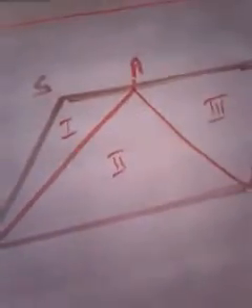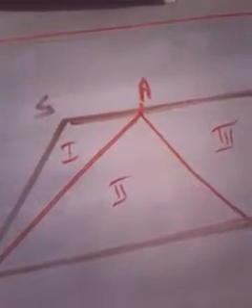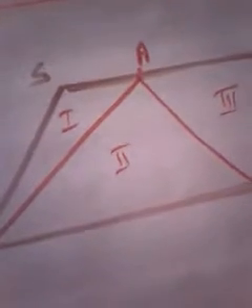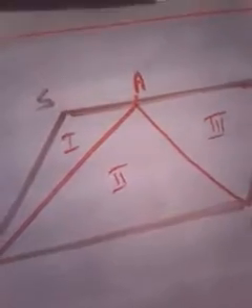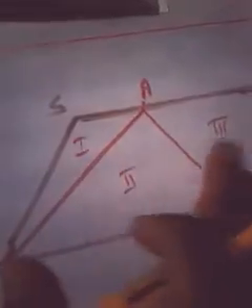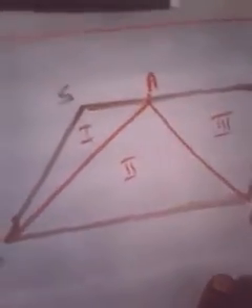Okay. And the last question is, the farmer wants to sow wheat and pulses in equal portions of the field separately. How should she do it? She wants to plant wheat and pulses in this field. Wheat I know, I don't know what is pulses. Okay, so let it be anything. She wants to sow wheat and pulses in equal portions of the field separately. You may have understood the question.